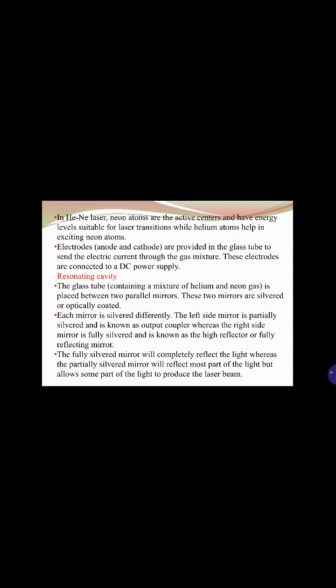The glass tube is placed between two parallel mirrors. These two mirrors are silvered or optically coated. Each mirror is silvered differently. The left side mirror is partially silvered and is known as the output coupler, whereas the right side mirror is fully silvered and is known as the high reflector or fully reflecting mirror. The fully silvered mirror will completely reflect the light, whereas the partially silvered mirror will reflect most of the light but allow some part of the light through to produce the laser beam.